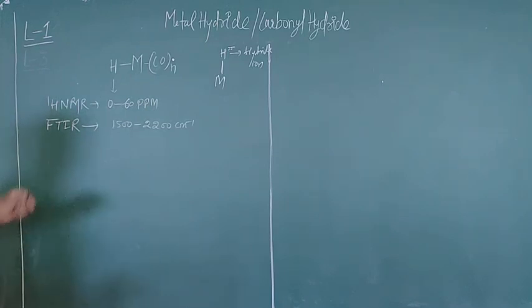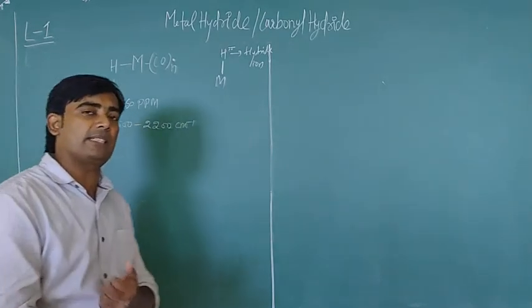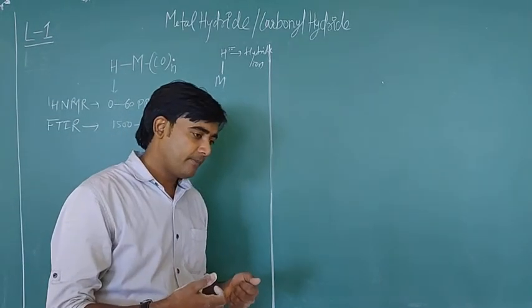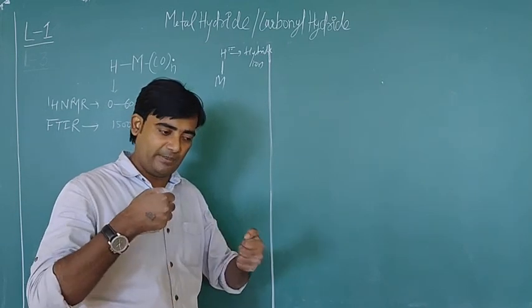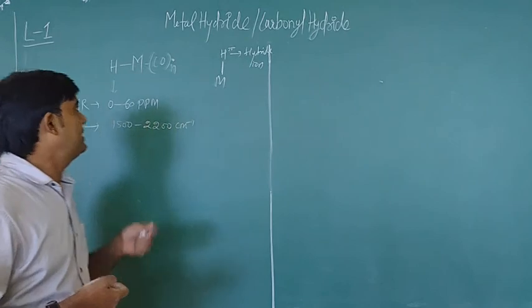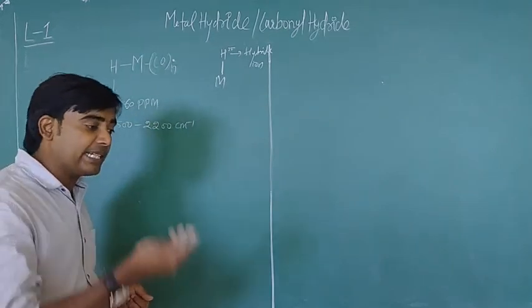It has been observed that it may act as an acid or it may also act as a base. It depends on the electron density of the metal and the type, because this hydride may be bridging or terminal. I will talk in detail in the next lecture.